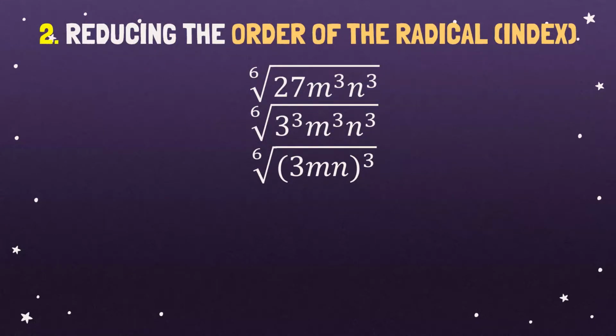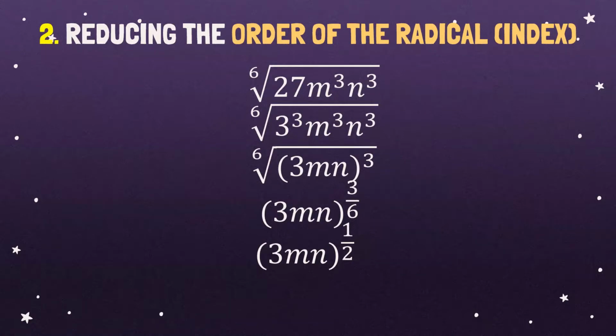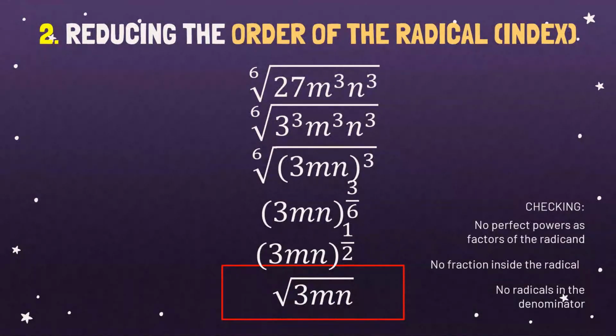Now, we should transform this into rational exponent. So that would become 3mn raised to 3 over 6. And we all know that the lowest term of 3 over 6 is 1 half. And then let's go back to the radical expression. So that would become square root of 3mn. Let's check. Are there no perfect powers as factors of the radicand? No. No fraction inside the radical? No. No radicals in the denominator? No. Okay? So that's the final answer. And that would suffice.